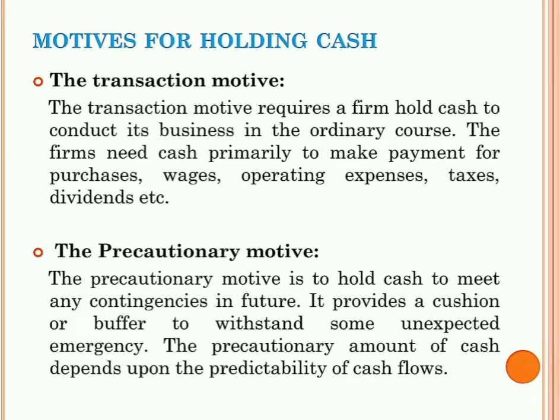And the second one is the precautionary motive. Precautionary means caution in advance. The precautionary motive is to hold cash to meet any contingencies in future. It provides a caution or buffer to withstand some unexpected emergency. The precautionary amount of cash depends upon the predictability of cash flows.